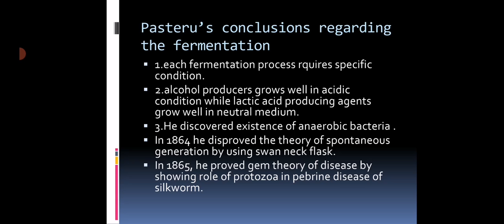He studied the pebrine disease in detail, and then he suggested that the farmers who cultivate silkworm utilize caterpillars in order to avoid infection by the causative agent of pebrine, to avoid pebrine disease of silkworm. So Louis Pasteur suggested the use of caterpillars in order to avoid the pebrine disease.